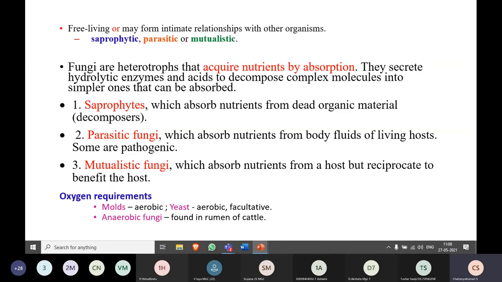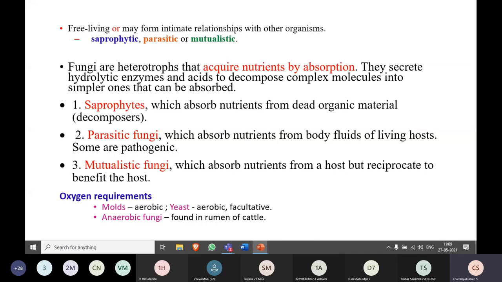And based upon the oxygen requirements, we can divide these fungi into molds, yeast, and anaerobic fungi. So molds, mostly they are aerobic in nature, which require oxygen for their growth, whereas yeast are aerobic as well as facultative. They can grow in absence of oxygen also. I mean, a small concentration of oxygen should be there.